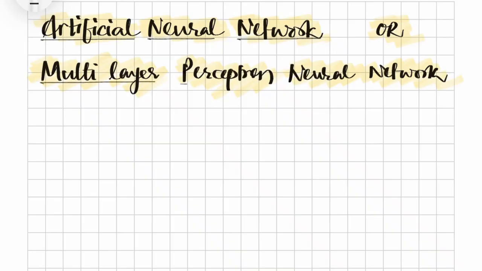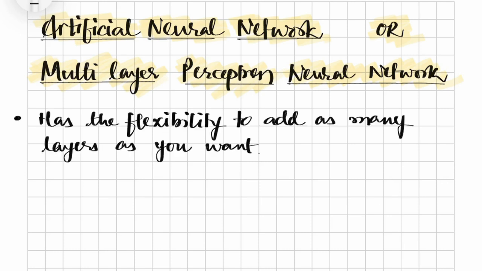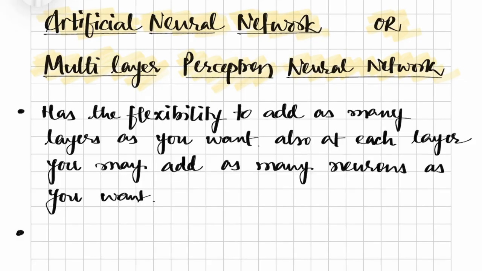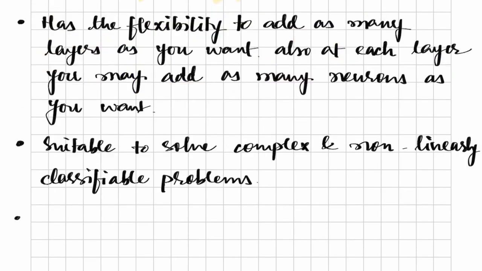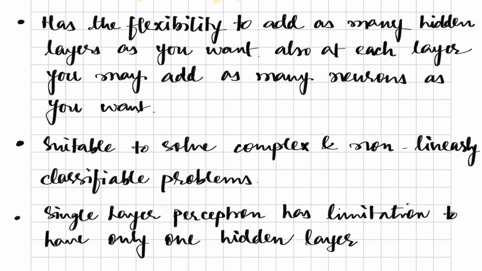So before we go into the multilayer perceptron neural network, let us understand how it is different from the single layer perceptron neural network. The multilayer perceptron neural network has the flexibility to add as many layers as you want. At each layer, you can add as many neurons as you want. This type of network is suitable to solve non-linearly classifiable problems. In case of the single layer perceptron model, there was only one hidden layer and it can be used to solve linearly classifiable problems only.